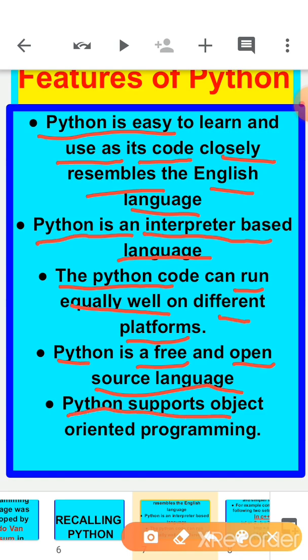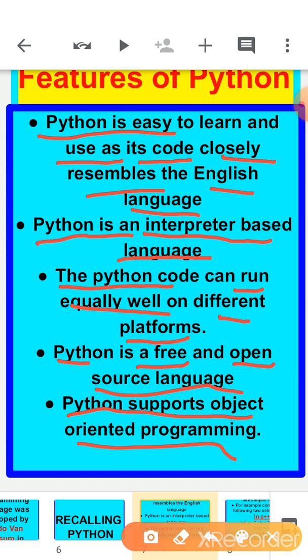Now Python supports object oriented programming. See children, we have two types of programming. One is procedural programming and the second is object oriented programming. Object oriented programming has some extra features which C++ has, but in C many features were absent.